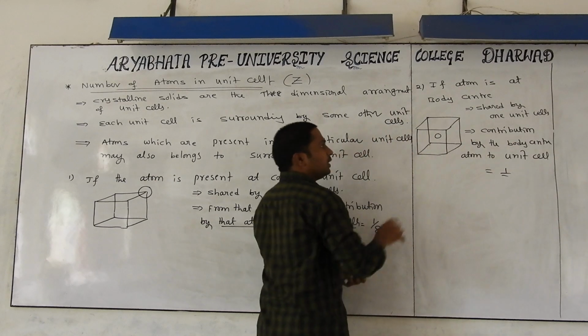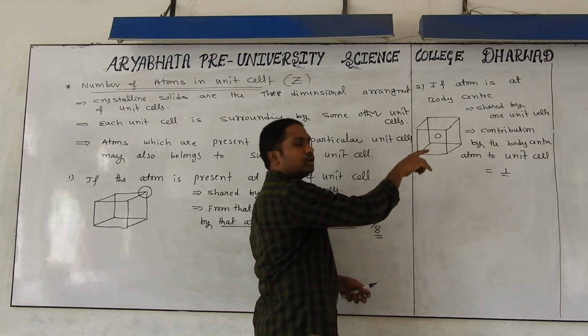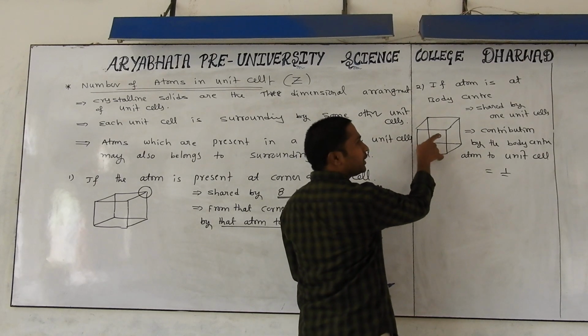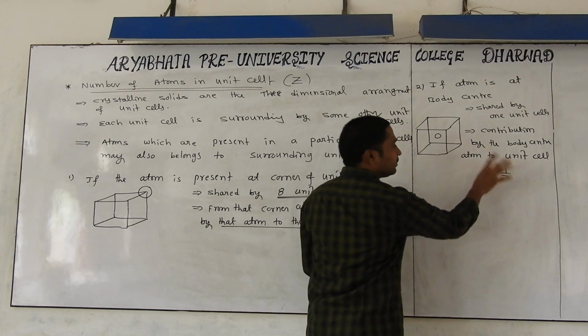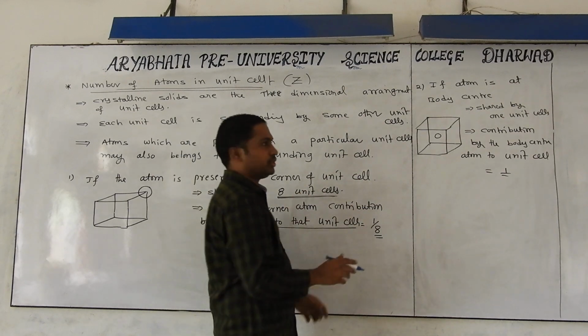Why? Because the atom belongs 100% to that particular unit cell only. That's why how much part is coming to this one? 100% is nothing but the total atom is coming in that body centered situation.